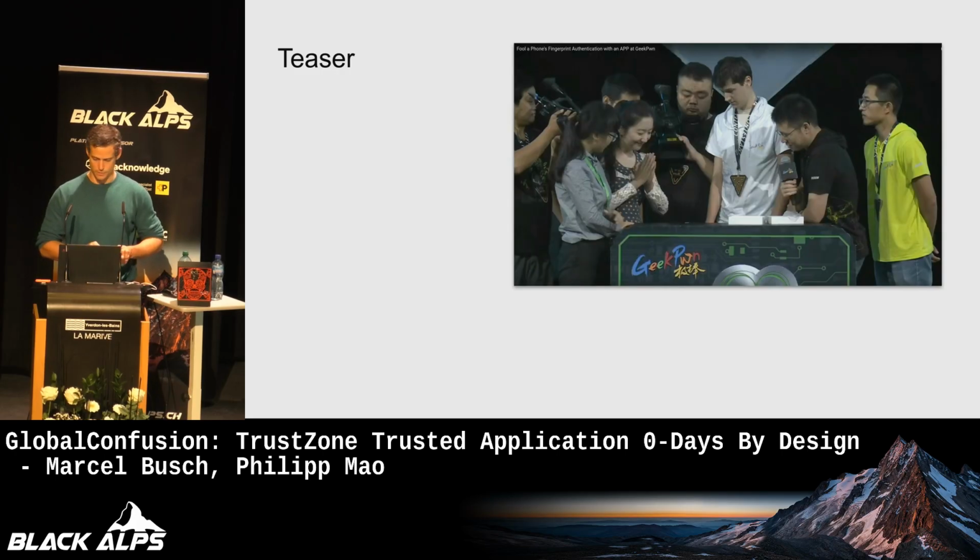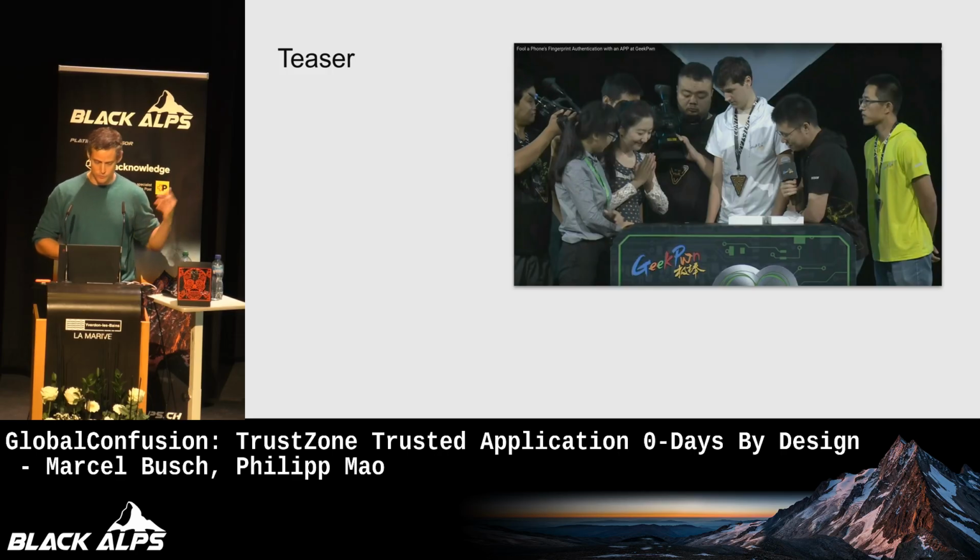In 2016, there was an event called GeekPwn in China. Some of you might be familiar. And this guy here managed to compromise a phone by the Chinese phone manufacturer Huawei. And this was a very interesting exploit chain affecting the trusted execution environment in the end. And he made an audience member unlock the phone with her nose. So this was very interesting to see, from how they medially prepared all of this.